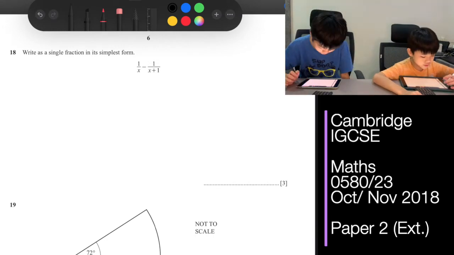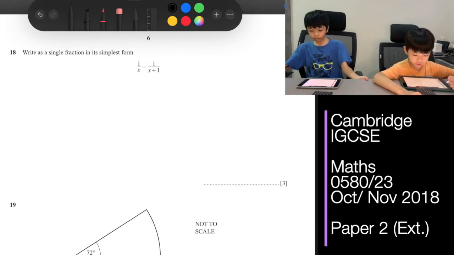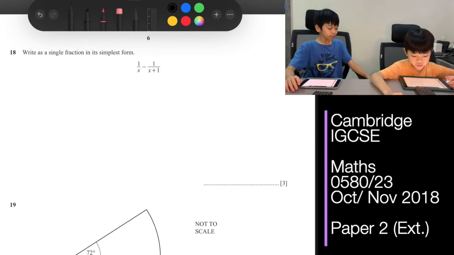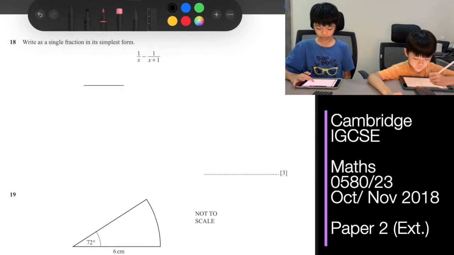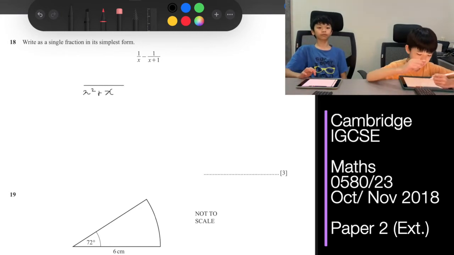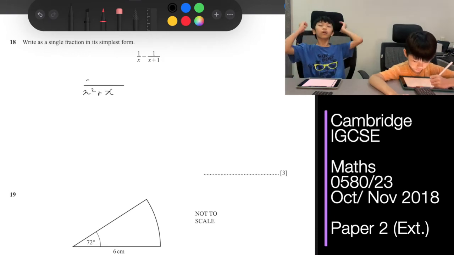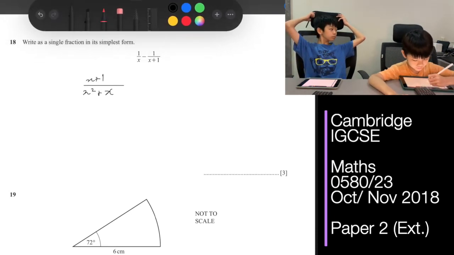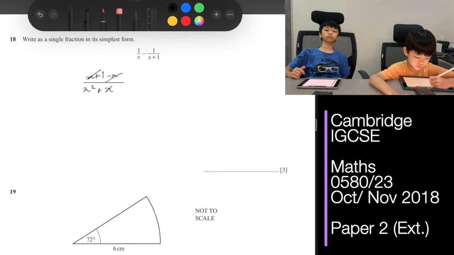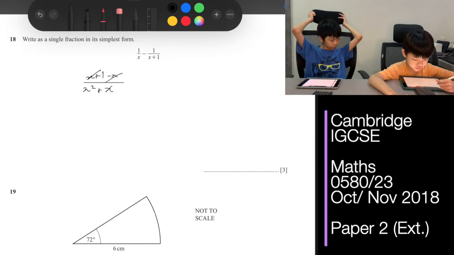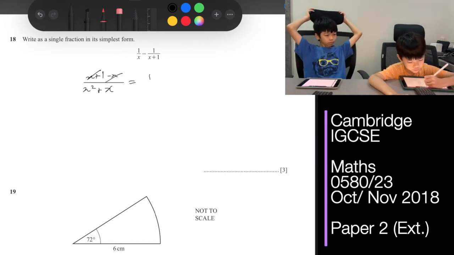Okay, for question 18, write as a single fraction in its simplest form: 1 over x minus 1 over x plus 1. So first we find the common denominator, which is x squared plus x. And then the top part: x plus 1 minus x. Then we can cancel out these two because x minus x is 0. So that would become 1 over x squared plus x.